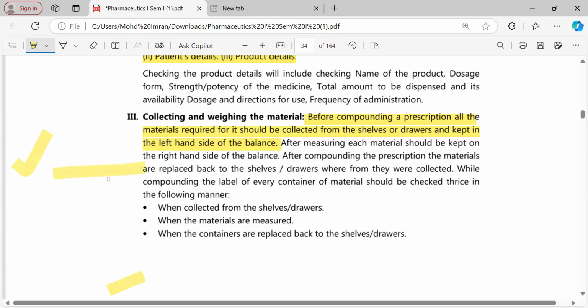After that, weigh them on the balance. Every substance that we have weighed, you will keep on the right hand side, so that you can check whether this particular ingredient has been weighed or not. So you should know the difference. Before compounding, collect all the material and keep it on the left hand side. After measuring, each material should be kept on the right hand side of the balance. After compounding the prescription, the materials are closed and replaced on the shelves and drawers from where they were collected.